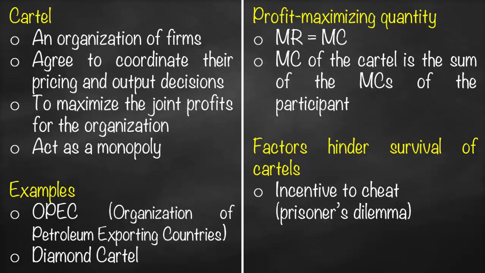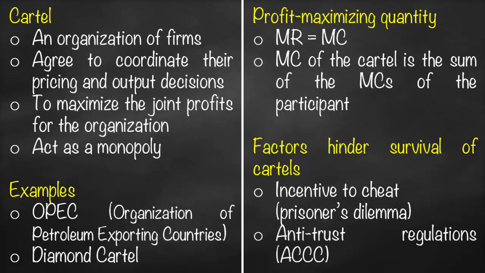Another factor could be antitrust regulation, which means governments would like to prevent monopolies. Therefore, if they discover that we have an oligopoly where we have only a few firms and they decided to act as if it's one large firm as a cartel, the government will reject this deal and will penalize them. Why? Because they would like to promote competitiveness and decrease monopoly. An example of this in Australia, we have the ACCC, and they would like to make sure that we have competitive markets.